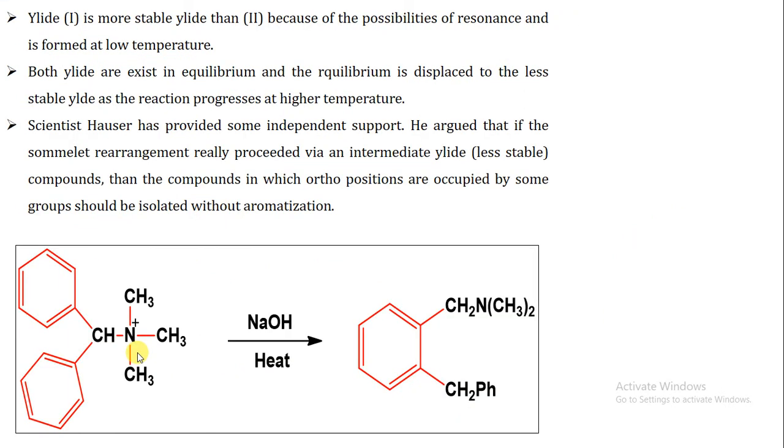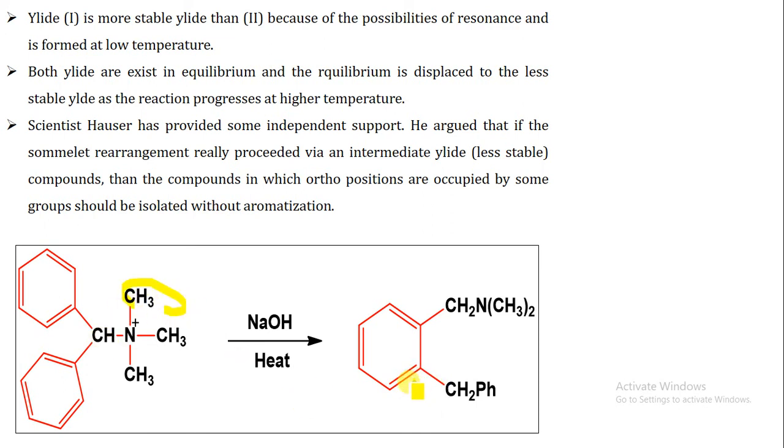Suppose we have this type of intermediate, let's say a dibenzyl group, CH2 N positive CH3 CH3 CH3. Here the quaternary salt of nitrogen is converted into the tertiary nitrogen by the removal of one CH2 group. Suppose this CH3 group migrates over here.